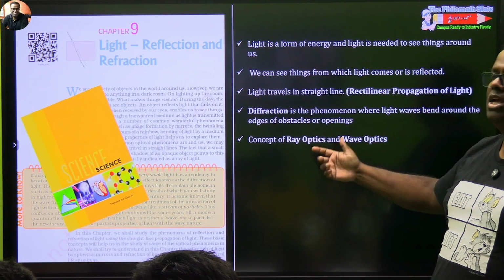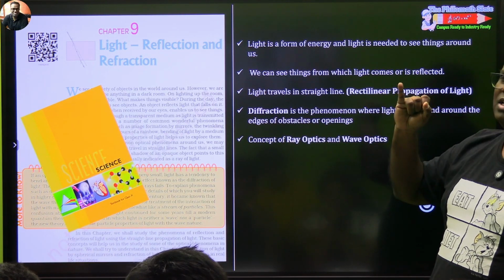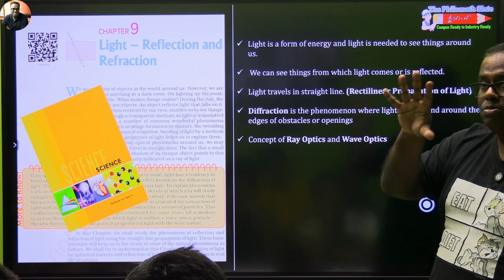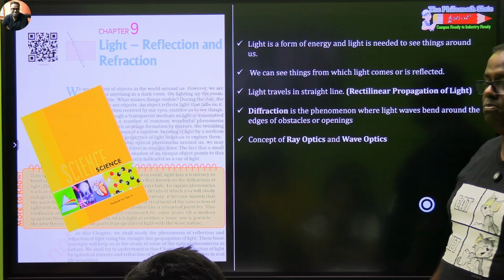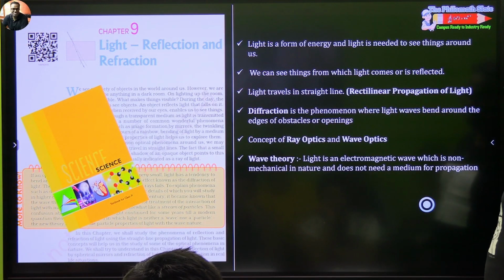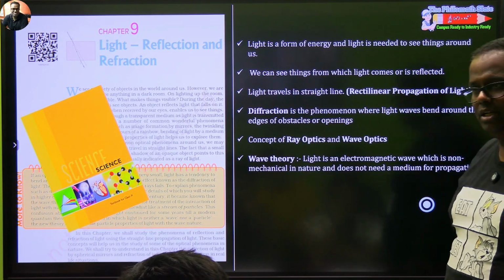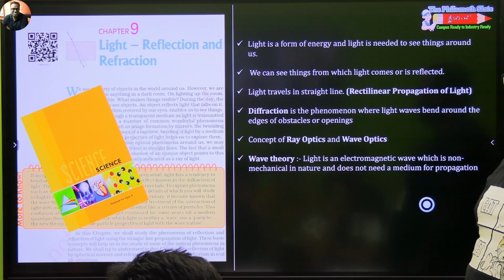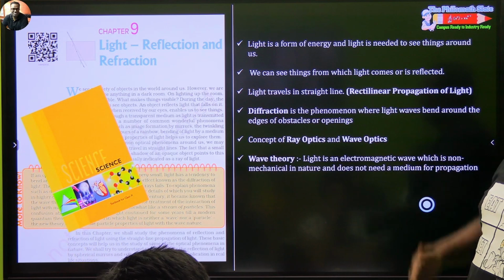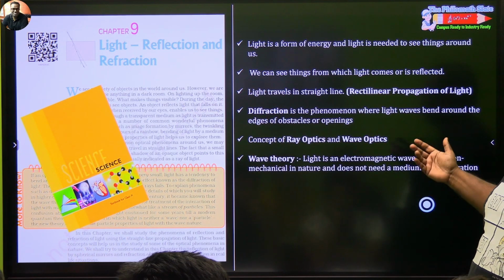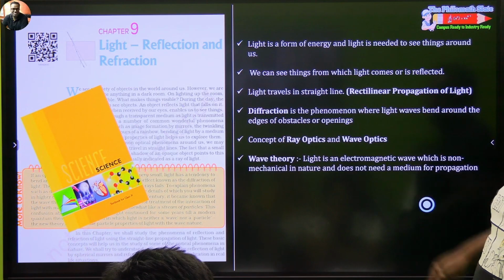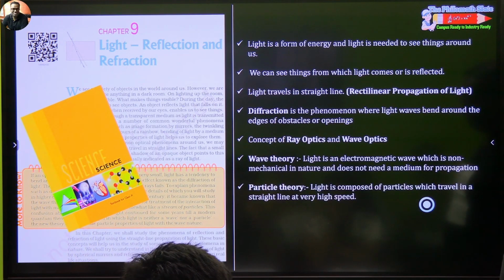Ray optics, everything that you deal with, rays. In short, the phenomenon of light and its reflection when the objects are much, much bigger as compared to the wavelength of light. Wave theory, light is an electromagnetic wave which is non-mechanical in nature. Non-mechanical, what are mechanical waves? Mechanical waves are those waves which need a medium for propagation. Light does not need one, light can go in vacuum also. That's the reason we are getting sunlight right from the sun to us, and it does not need a medium.